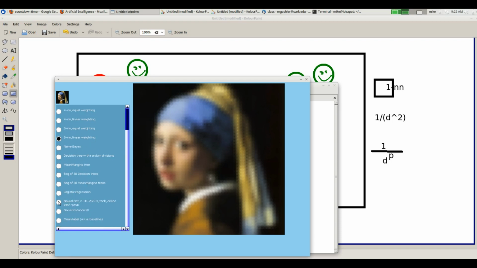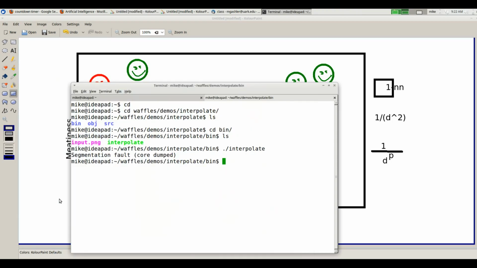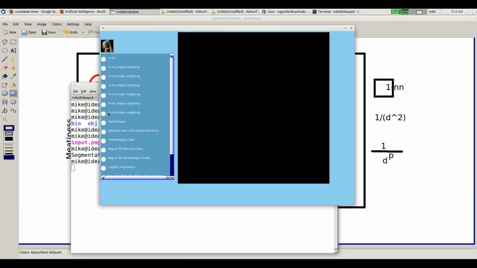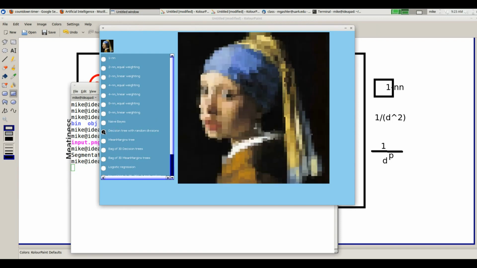Interestingly, let's do the neural net for a little while. Oh, it crashes, dang it. Okay, my code's a little out of date. Oh, for the heck of it, let's do a decision tree with random divisions. Kind of interesting, isn't it?